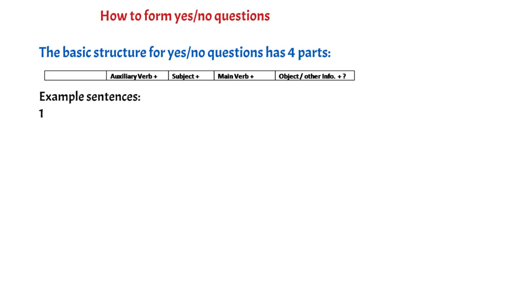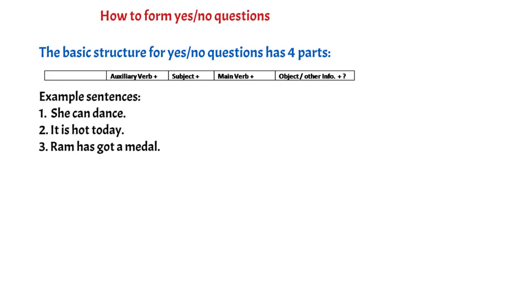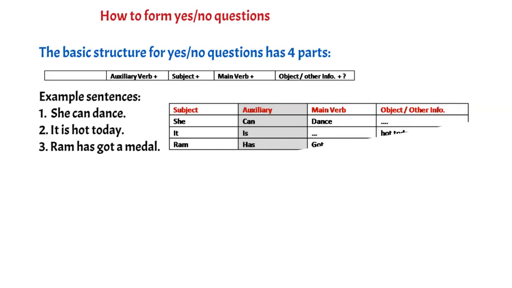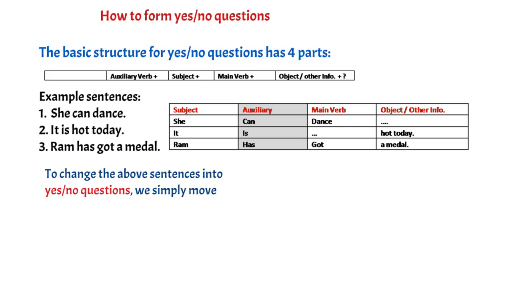Let us have some sentences. She can dance. It is hot today. Ram has got a medal. To change these sentences into yes/no questions, we simply move the auxiliary verb to the beginning. Friends, please remember that we need to move only auxiliary verb of the sentence.